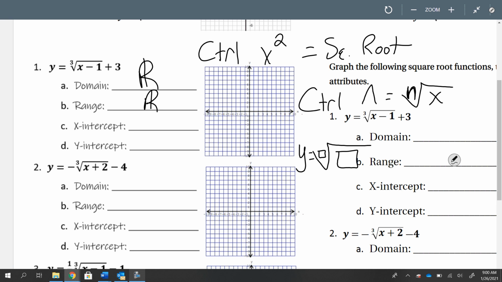In the little box for cube root, you're going to put the number 3 because it's a cube root. Then inside here, you're obviously going to write what's inside there. So for number 1, it'll be x minus 1. Then you're going to click out of it, and then don't forget to write plus 3. That's how you write out cube root when trying to graph it. Then it should graph. Then you're going to hit, of course, menu 5.1. We should already know this part now. Hit menu 5.1 to trace.